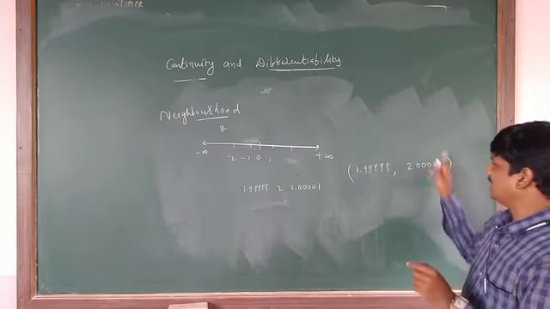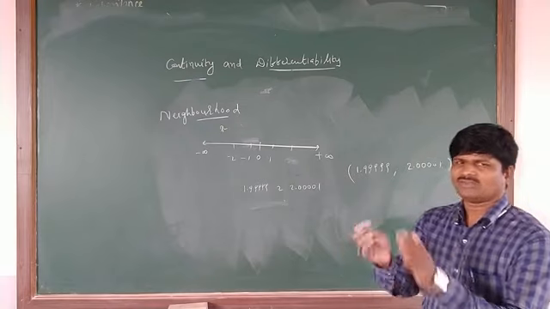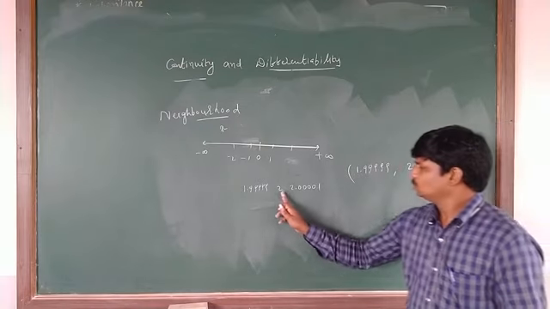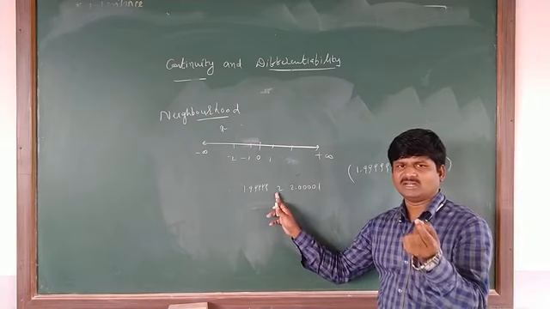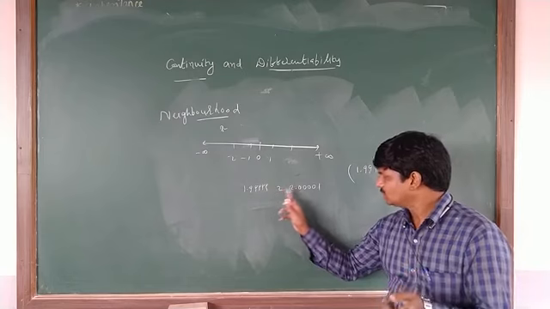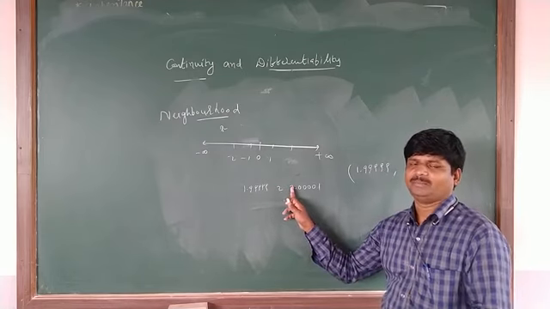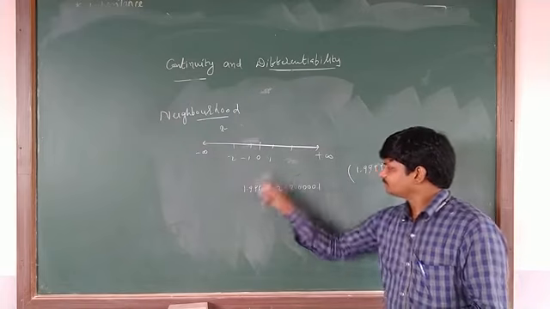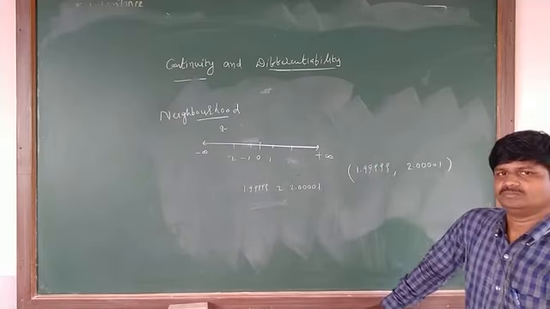Neighborhood of 2 means, whatever value you take on either side of 2, it is one constant value. If you take these two values, the same constant we have to take. So this set is called the neighborhood of 2.